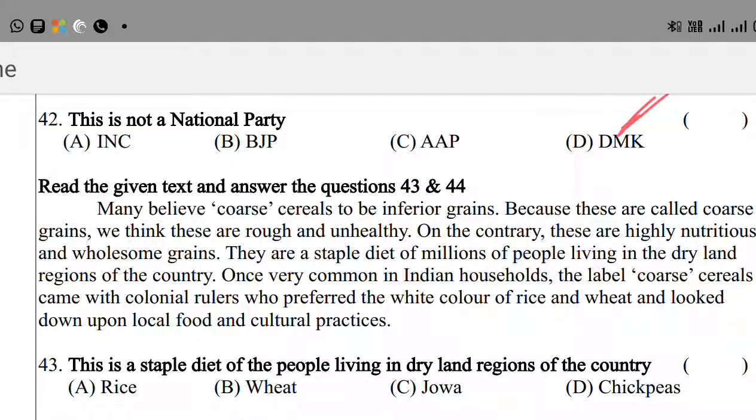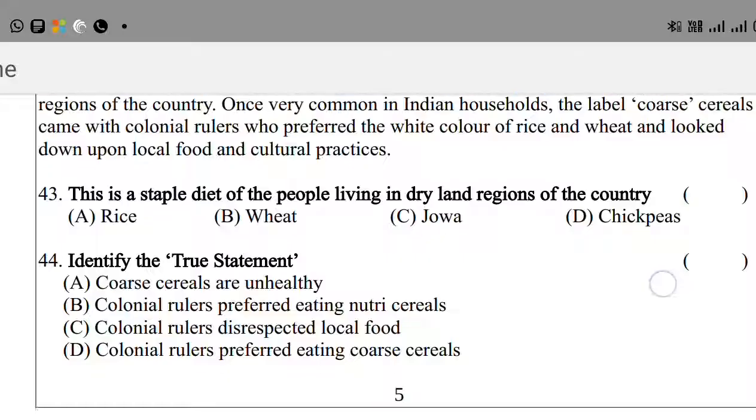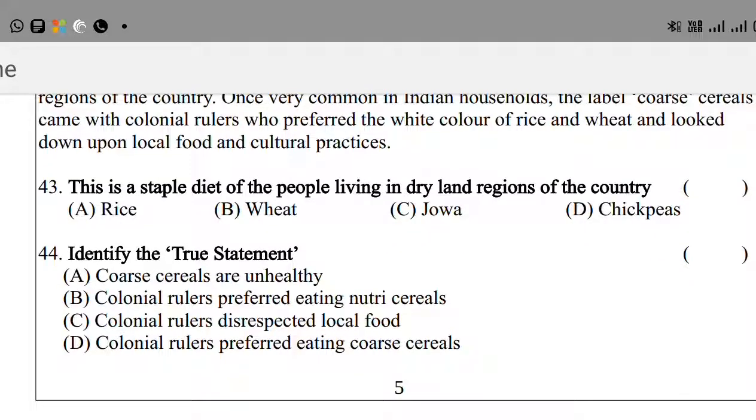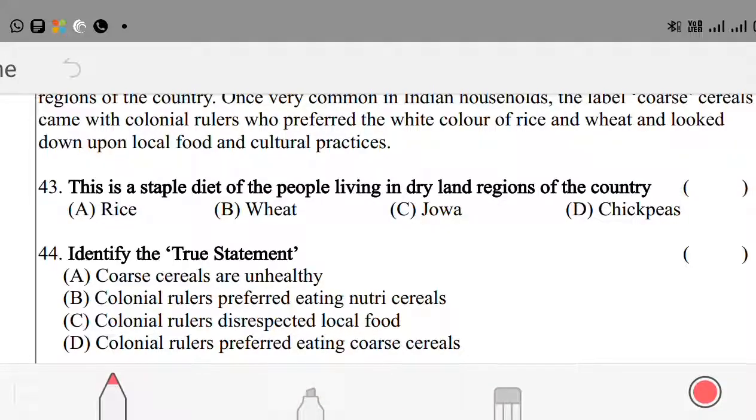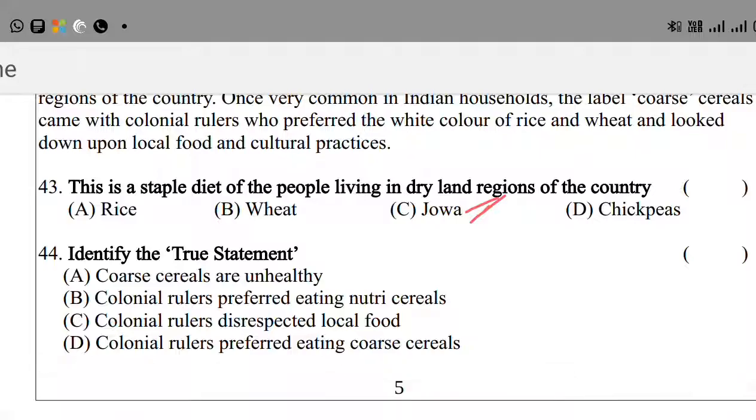Based on this passage, there are 2 questions. Question number 43. This is the staple diet of the people living in dryland regions of the country. Option A, rice. Option B, wheat. Option C, jowar. Option D, chickpeas. So here the right answer is option C, jowar.